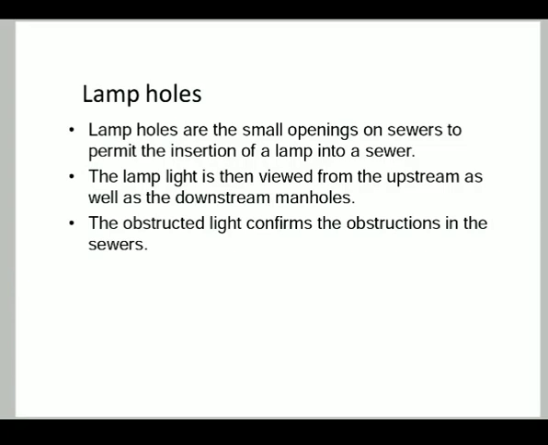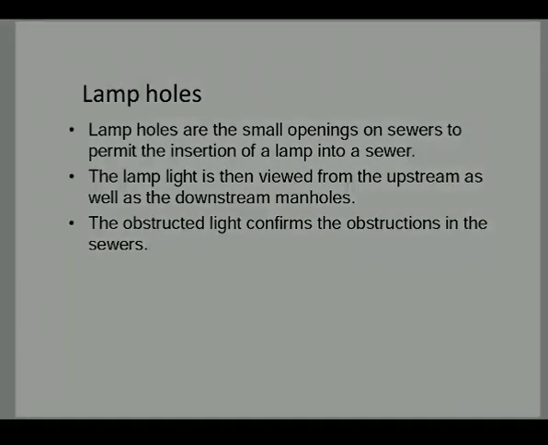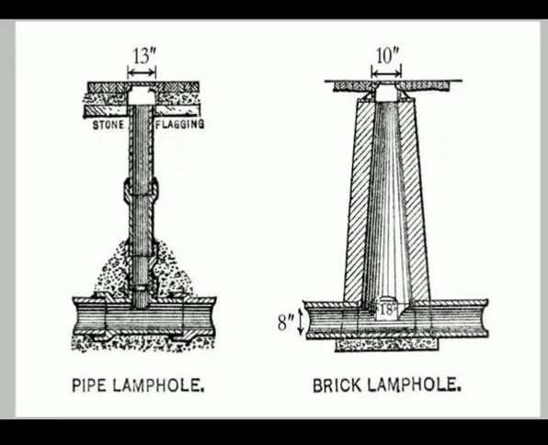If there is any material stuck between inlet and outlet, then the light will not pass from one side to the other. If the light is seen from one side to the other, it can be concluded that there is no obstruction. If the light cannot be seen from one point to the other, we can conclude that there is some obstruction and we have to clean our manhole. This is a schematic diagram of a lamp hole. Two types of lamp hole are shown, pipe lamp hole and brick lamp hole.